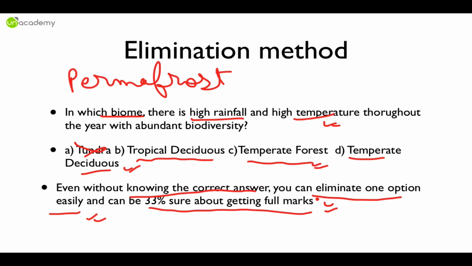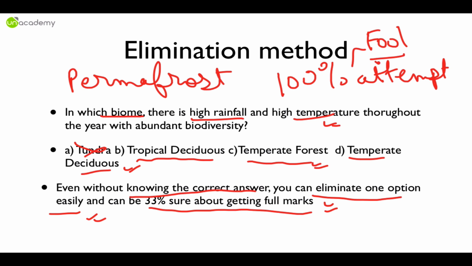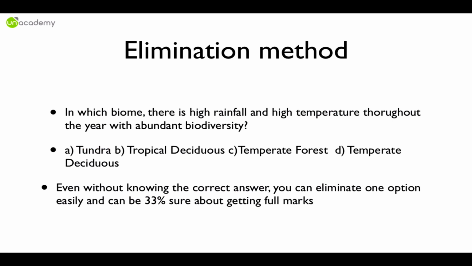That's all I am asking from your side. Eliminate one option. If you eliminate one option, you have to 100% attempt it. Otherwise, you are a fool. Okay, it's as simple as that. You are a fool if you do not attempt a question after eliminating one option at least.